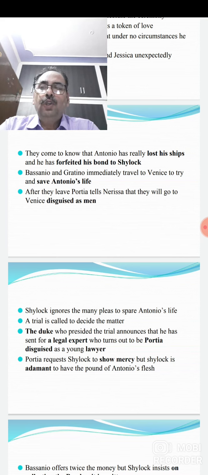That is, Antonio is not able to repay the loan to Shylock in time. He failed because his ships have been drowned. Therefore, hearing this news, Bassanio and Gracino immediately travel to Venice to try and save Antonio's life.